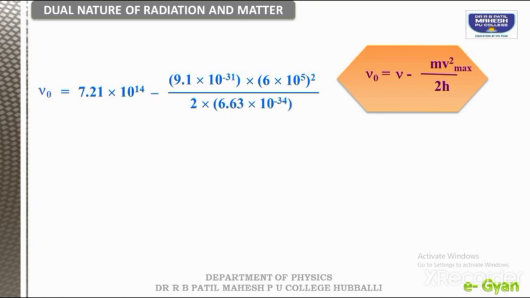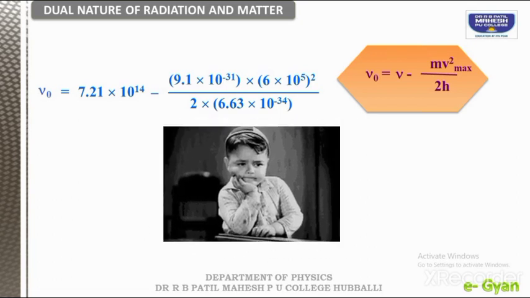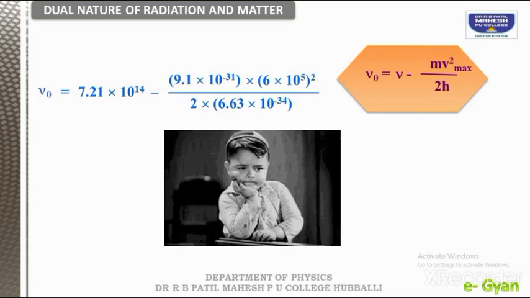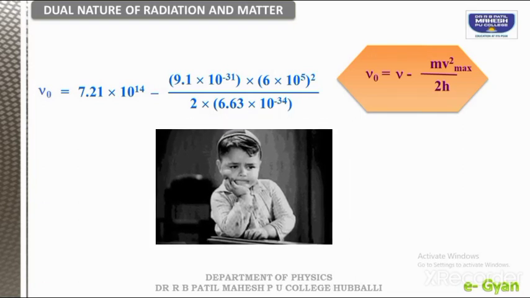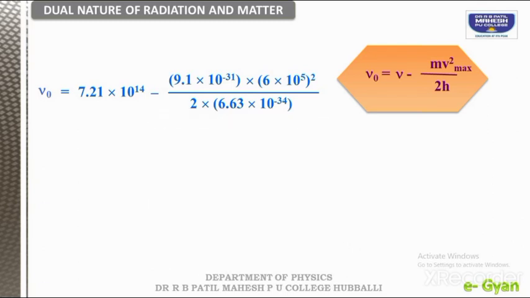Okay students, now can you do the calculation? Okay, I will wait for you. If you wish, you can pause. So how to solve this one? Those who have trouble solving, those who feel it is difficult, I will help you. The first point, I will tell you to calculate this 9.1 into 6 divided by 2 into 6.63, but remember this is whole square. So this is 6 into 6, 36 into 9.1 divided by 2 into 6.63.